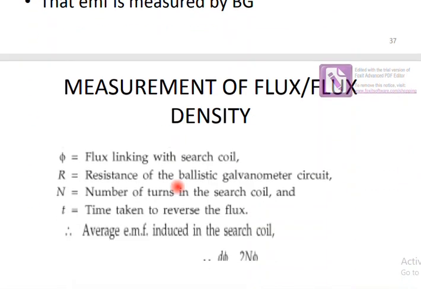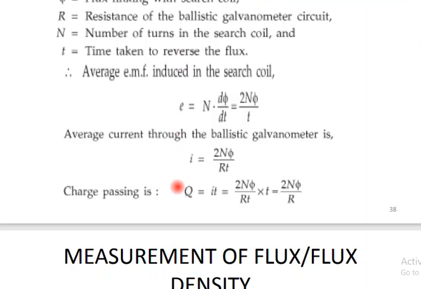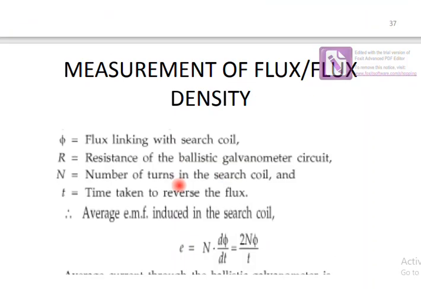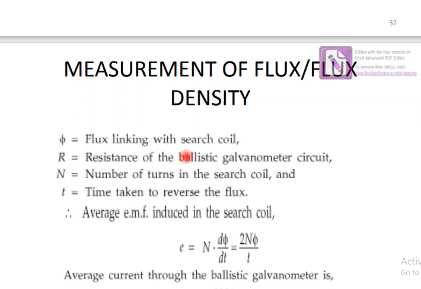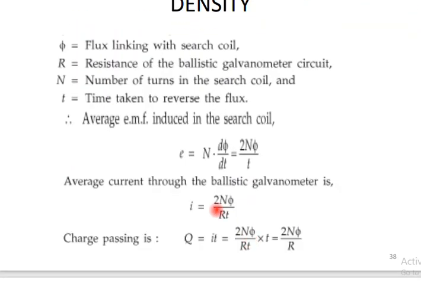Next we will see the equation for the measurement of flux density. Here phi is the flux linking with the search coil, the B coil. R is the resistance of the ballistic galvanometer circuit. N is the number of turns in the search coil, and small t is the time taken to reverse the flux. So the average EMF induced in the search coil, E, is equal to N d phi by dt, that means 2N phi divided by small t.